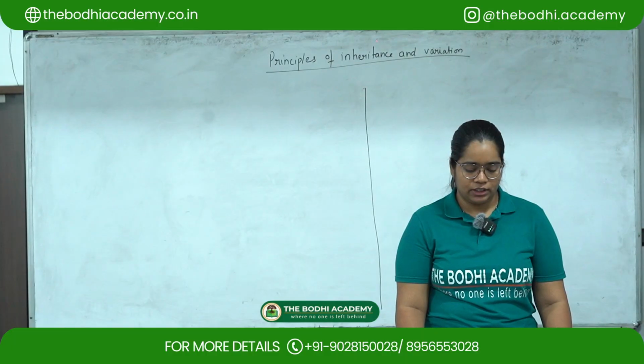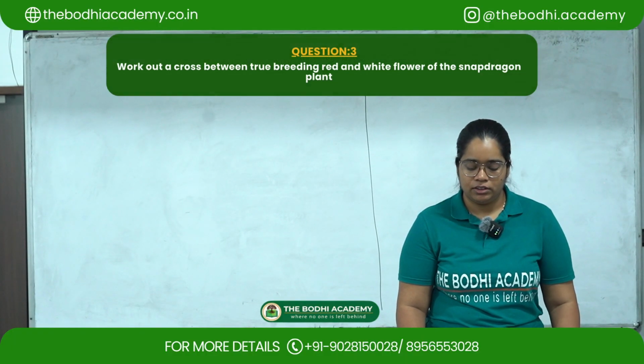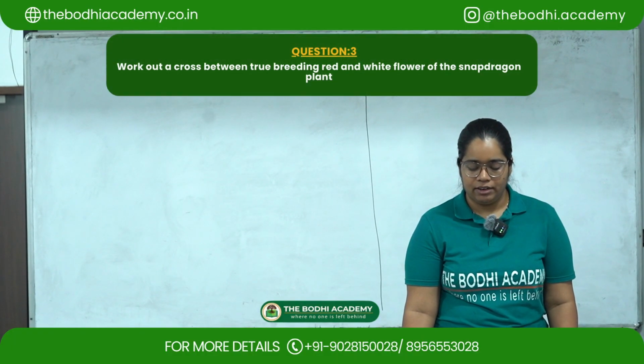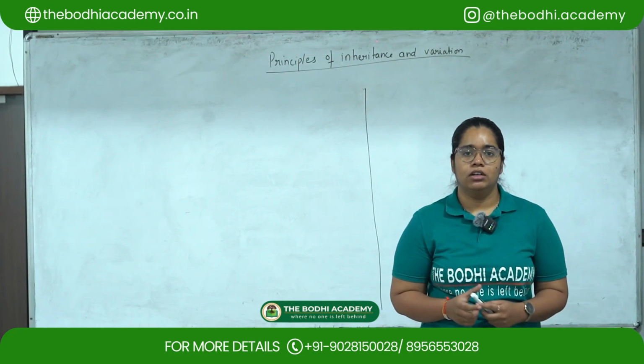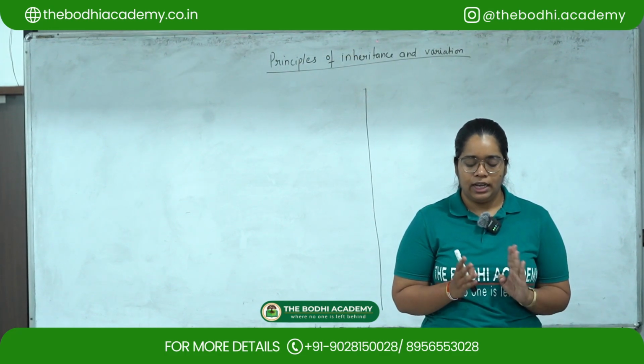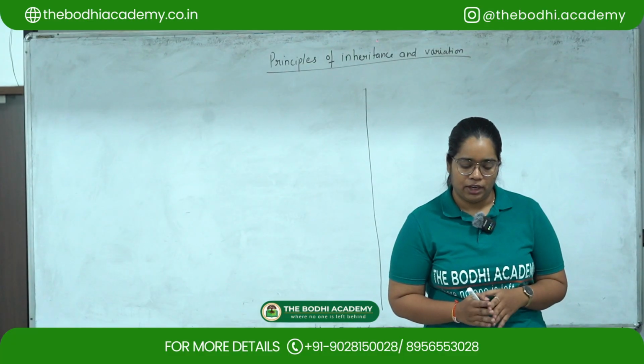So the next question is, work out a cross between true breeding red and white flower of snapdragon plant. So we have to draw the cross between a red and a white flower of snapdragon plant.